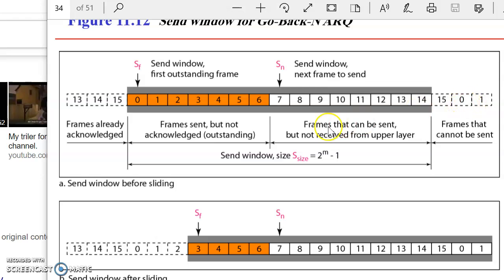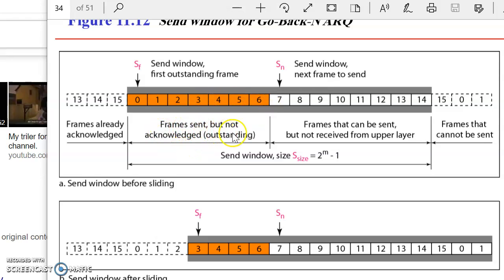See here, the frames already acknowledged are one group, that is 13, 14 and 15. Another group is the send window, where F stands for the first outstanding frame and S is for the send window, and it starts from 0, 1, 2, 3, 4, 5, 6.